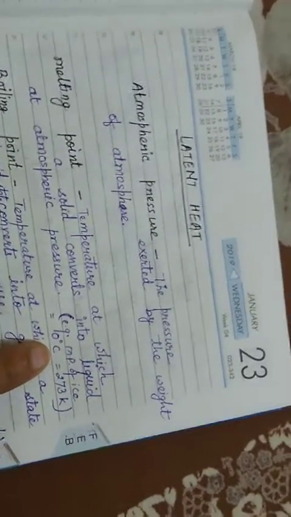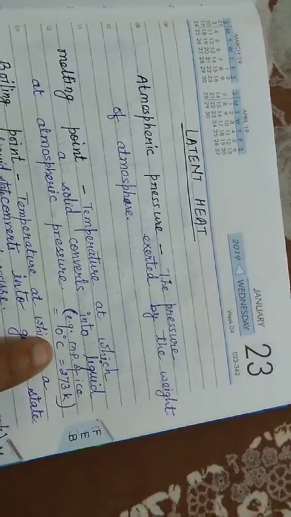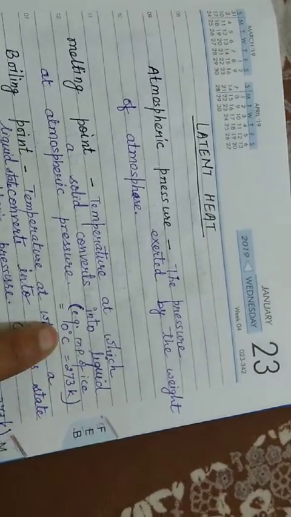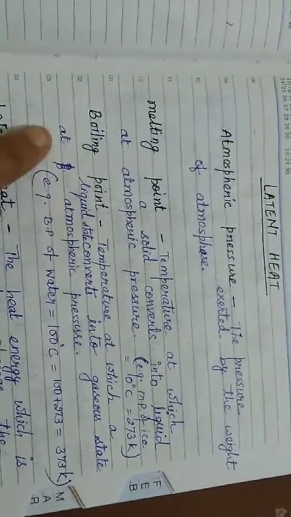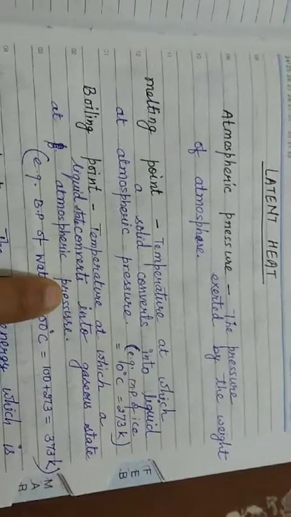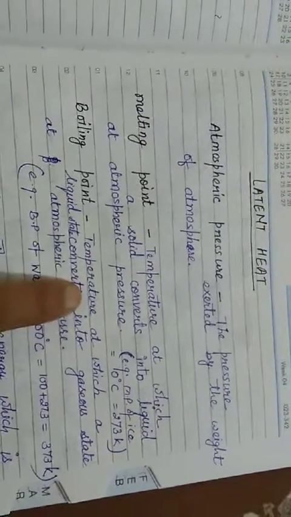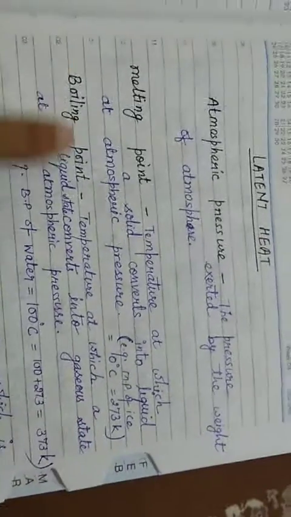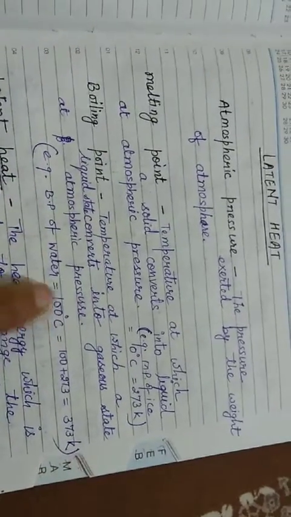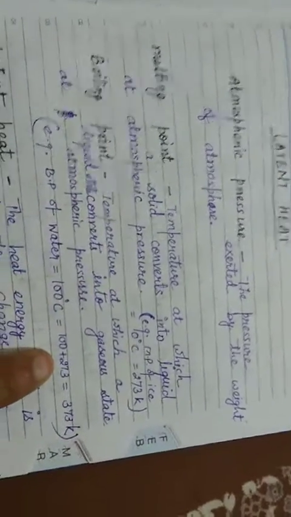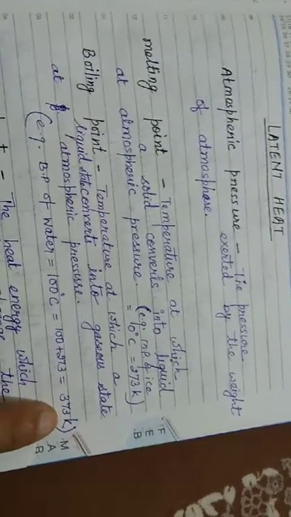If you convert it into Kelvin, what will you do? You will simply add 273 to it. So 0 degree Celsius is equal to 273 Kelvin, the melting point of ice. Now what is boiling point? Boiling point, again at atmospheric pressure. That means without a change in pressure, the temperature at which a liquid converts into gaseous state is called the boiling point of that particular liquid. Again, for example, the boiling point of water is 100 degrees Celsius, and you can convert it into Kelvin by adding 273 to it. That means 373 Kelvin.